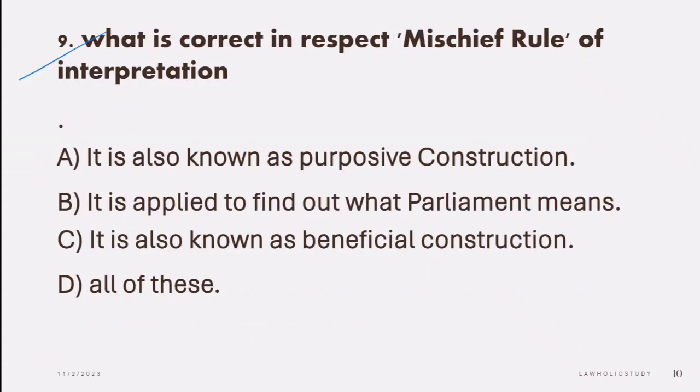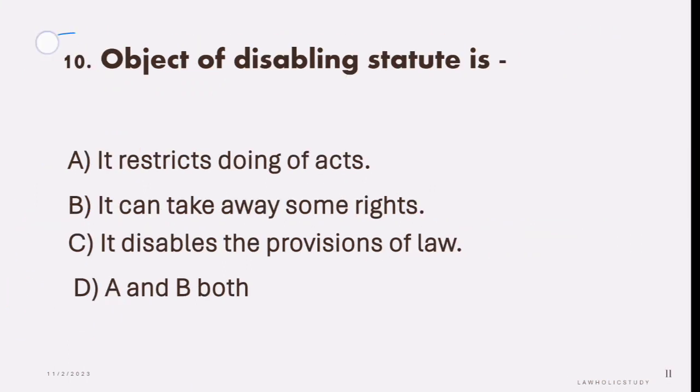Next question is, what is correct in respect of mischief rule of interpretation? So options are, A, it is also known as purposive construction. B, it is applied to find out what parliament means. C says it is also known as beneficial construction. And D, all of these. So correct answer is D. All of these is correct answer.